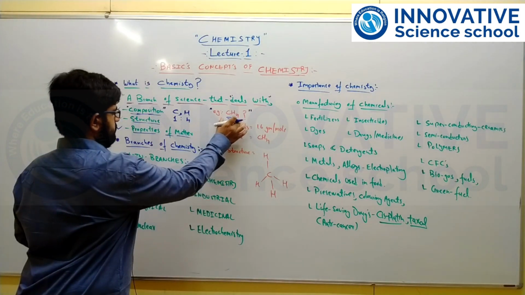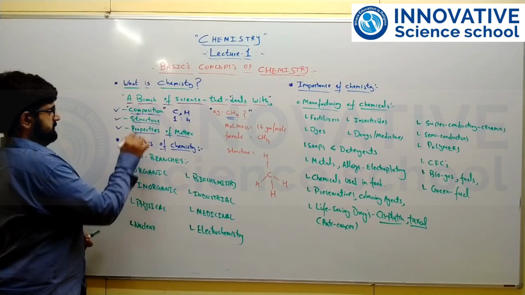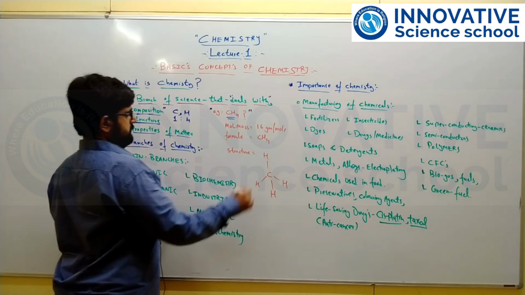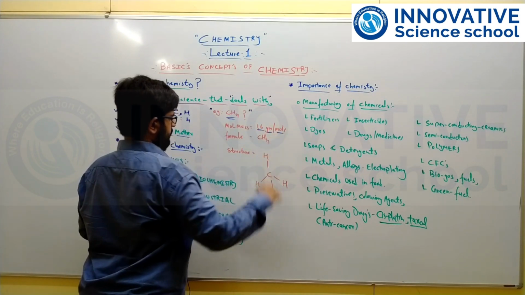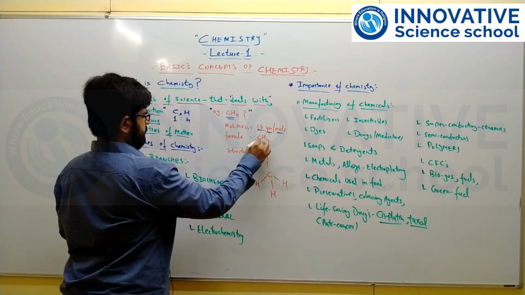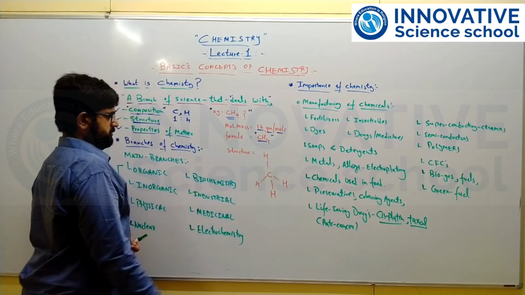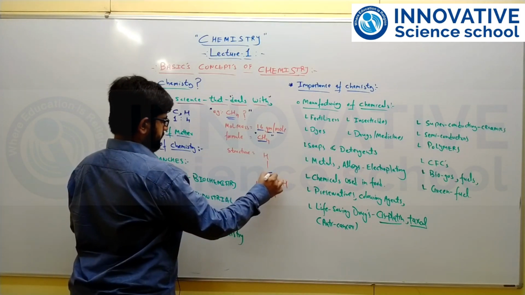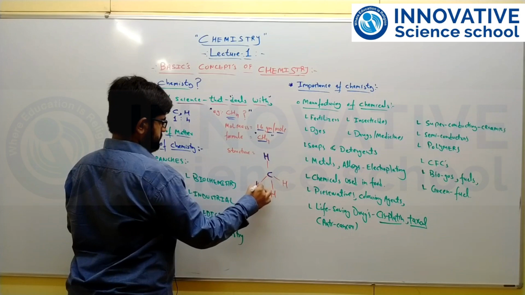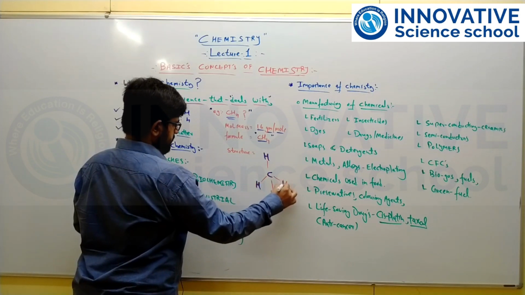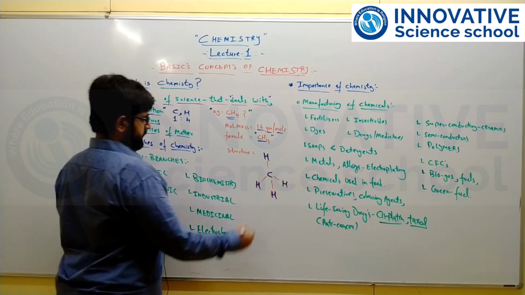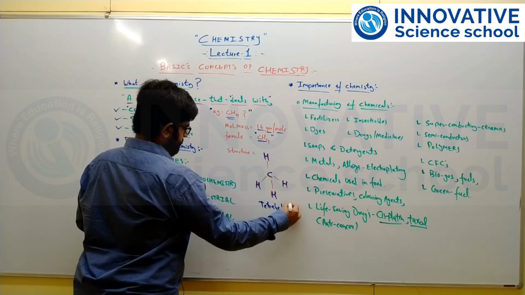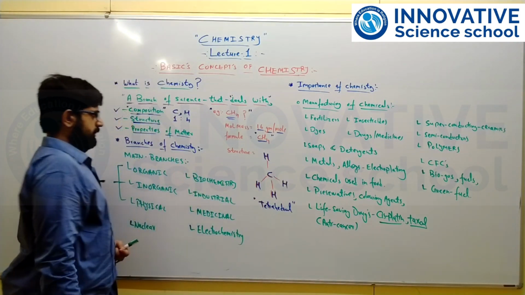That is one of the important aspects of composition. The second is structure. What is the structure of that chemical compound? Here you can see the mass is 16 gram per mole of methane. The formula is CH4, and this is the structure of the methane molecule. The central carbon atom is linked with 4 hydrogens surrounding it. The shape of the molecule is tetrahedral.